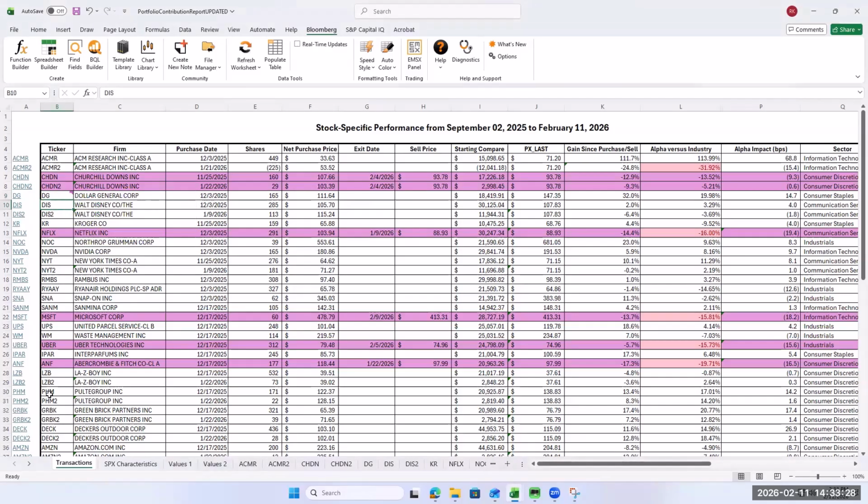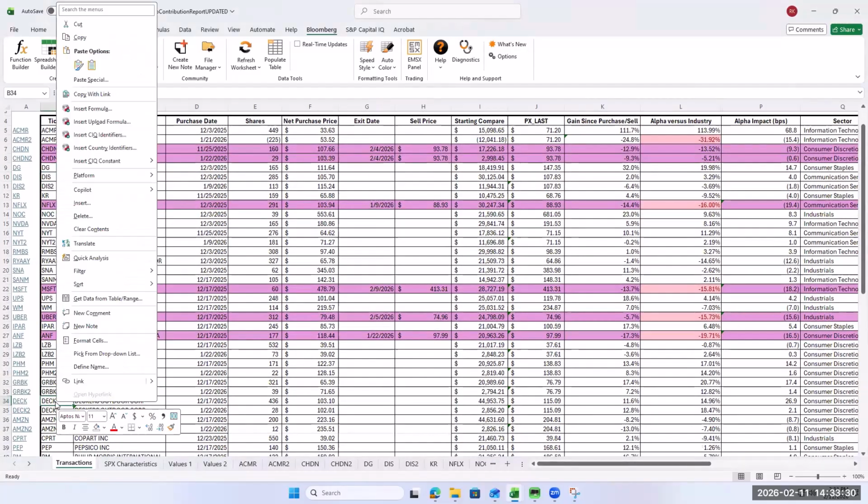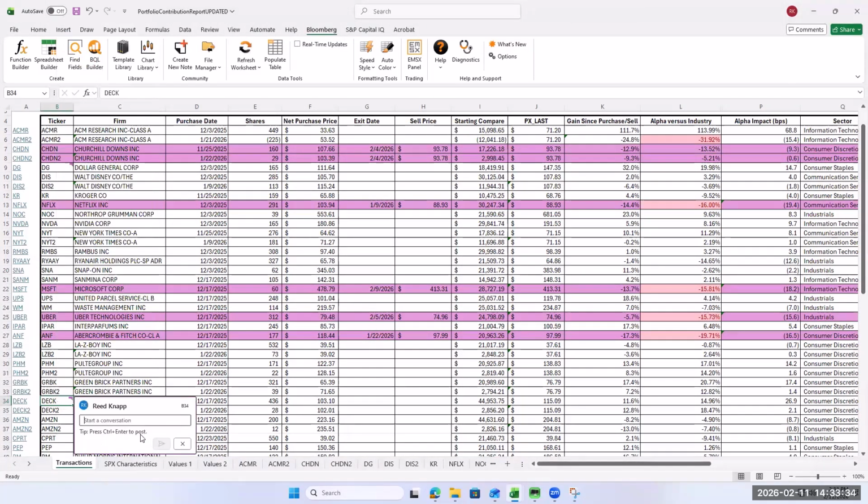And then now we just did Decker. Insert comment. Valued Feb 11, 2026. So we can just keep track that we're updating these stocks.